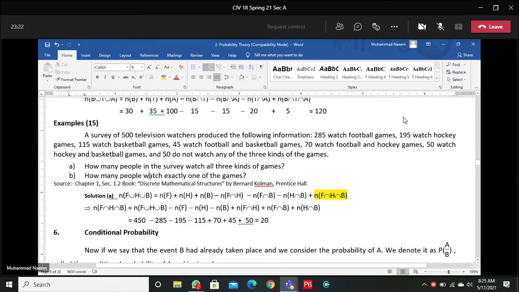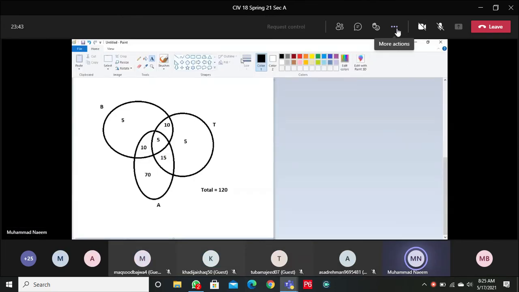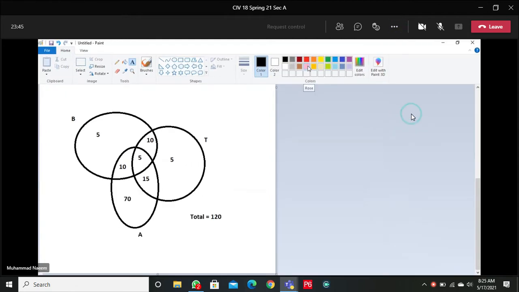In second part, how many people watch exactly one of the games? So we will count for part B the people in this region.